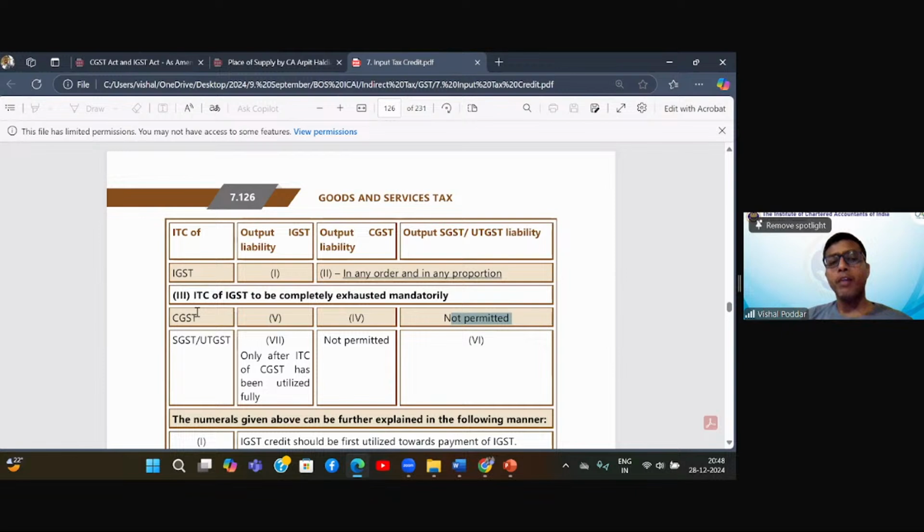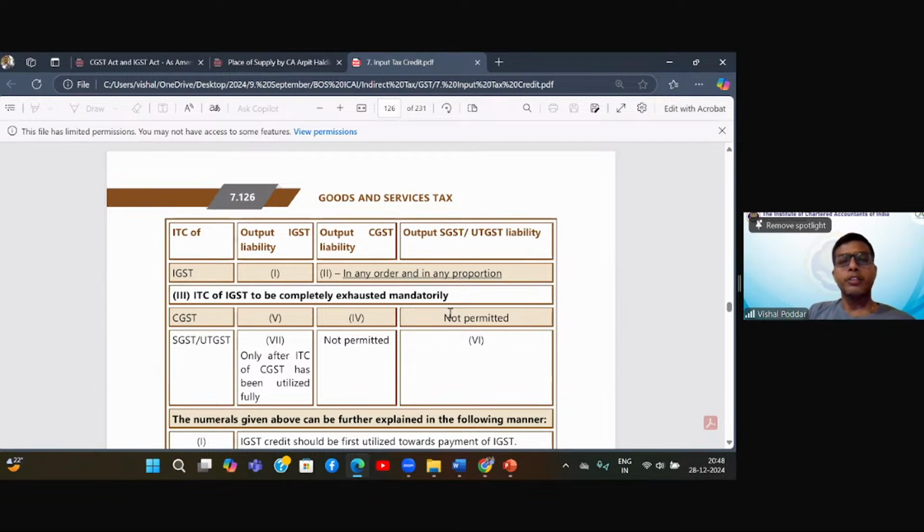Now, let us say I have my IGST liability also. In the original example, IGST credit was 1,000, but IGST liability was 1,500. Now I utilize this 1,000 for paying off this 1,500. So I utilize this entire 1,000 against this IGST liability, and my IGST liability of 500 is still balance. So in this case, I am having IGST liability of 500, plus my CGST and SGST liabilities are the same. Let us say it is 2,000, 2,000. So IGST liability of 500, CGST liability of 2,000, SGST liability of 2,000.